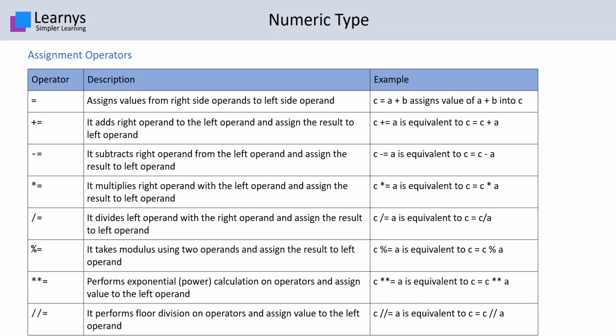Assignment operators. The first and the most simple assignment operator is the equal to. It just assigns the right side value to the left side operand. When you have to write something like A is equal to A plus B, you can substitute this by writing A plus equal to B. This is the addition shorthand assignment operator. Similarly, you could use minus equal to, star equal to, division equal to, modulo equal to, exponent equal to, as well as floor division equal to.